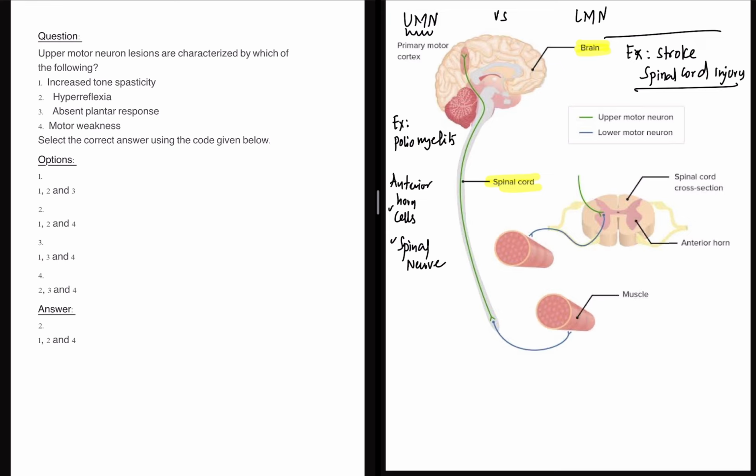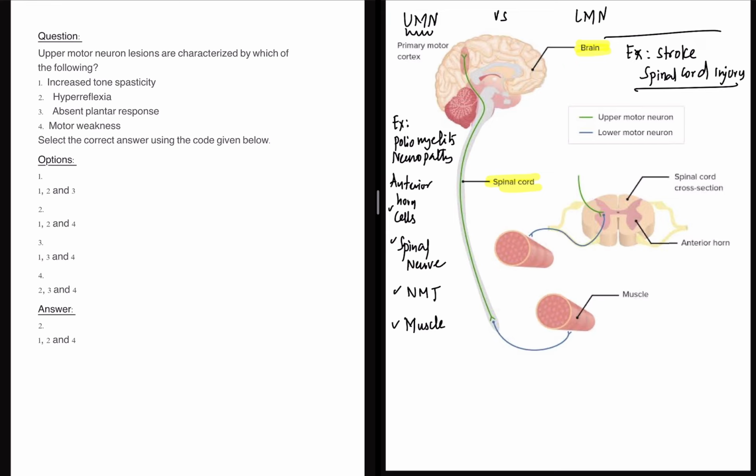The classical example is any neuropathy, it is an LMN lesion. Similarly, anything which affects the neuromuscular junction, the muscle end plate, or the muscle, or myopathies. All these classical things lead to LMN type of lesions.